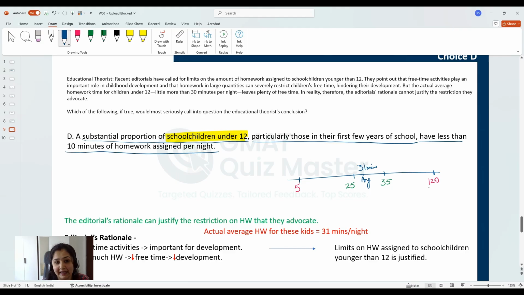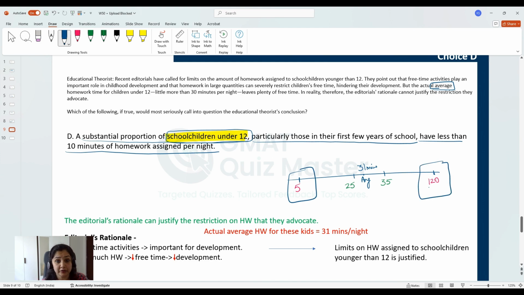Now, directly, this statement does not convey anything, right? There are a lot of students in this group who get less than 10 minutes of homework assigned to them per night. However, if you understand it properly, if you draw the inferences here, if you relate it to the average word that has been used here, you will be able to understand the actual meaning of this choice. So, what this choice says is that this is the scenario.